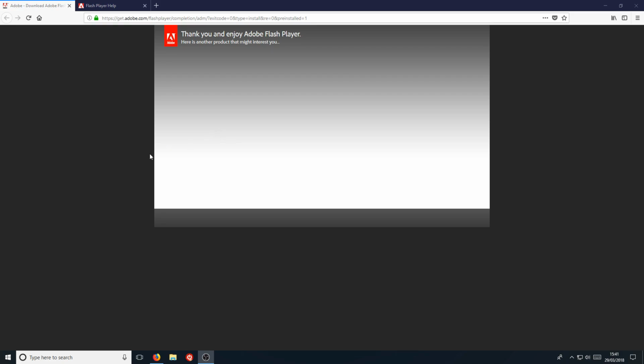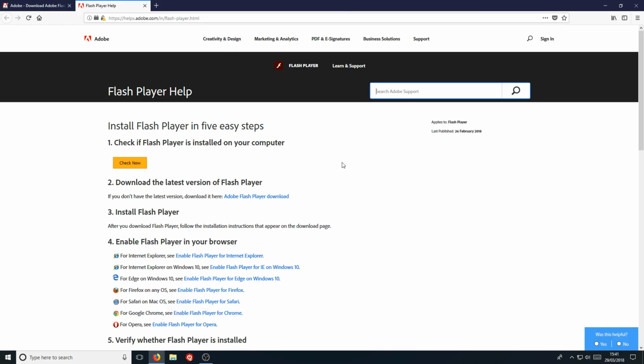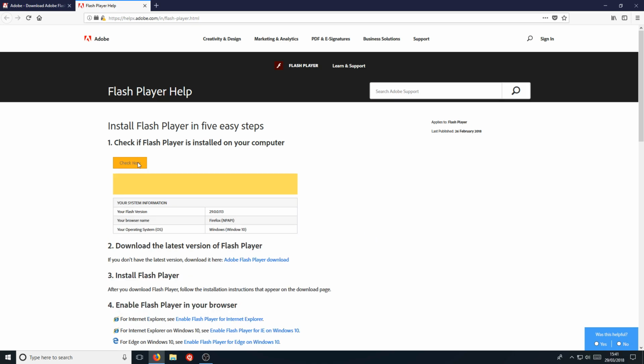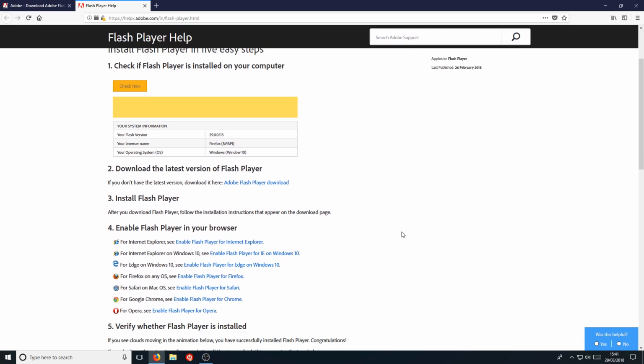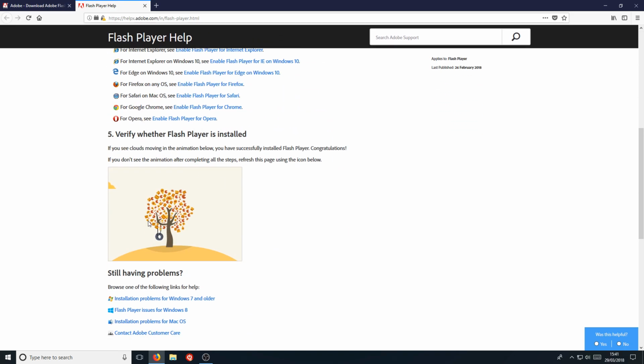If you do want to make sure Flash Player has installed successfully on your web browser, you can head on over to the second link that's in the description below and you will end up on a page that looks like this. On this page you can now click on check now and it will tell you your Flash version and what web browser you are using. As you can see, my Flash version is 29.0, which means that's all good, it's detected that, and if you scroll down a little bit more, you can then verify your Flash Player is installed here. As long as you can see this animation, then that means it's all worked absolutely fine.